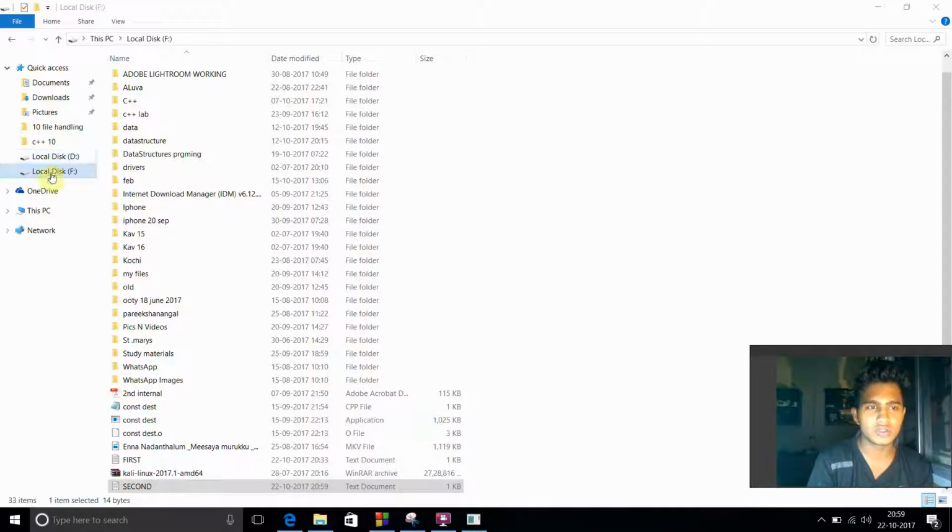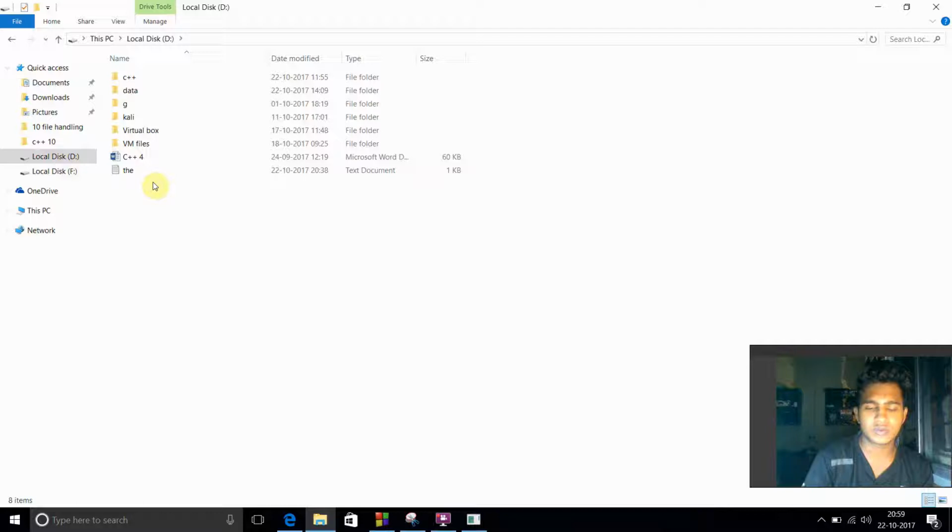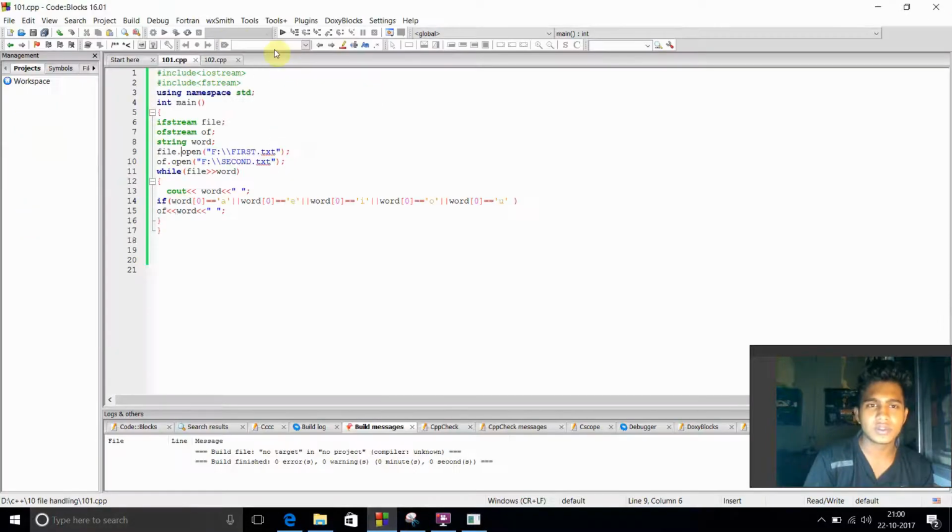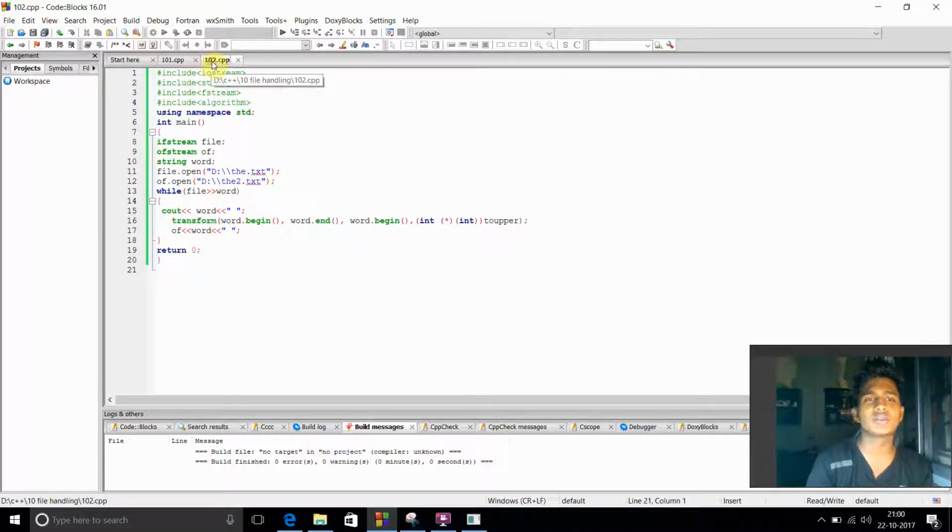Now we'll move on to the next program, which I made for transform. In my second program, if my input file contains a sentence that is all lowercase, the output file my compiler gives will contain the same sentence in uppercase. Every letter will be transformed into uppercase. I've used 4 header files here. The new header file is #include <algorithm>, which is for using the transform keyword.